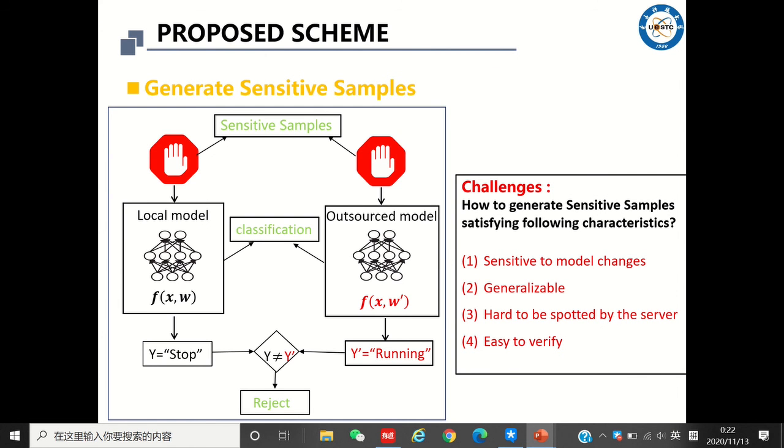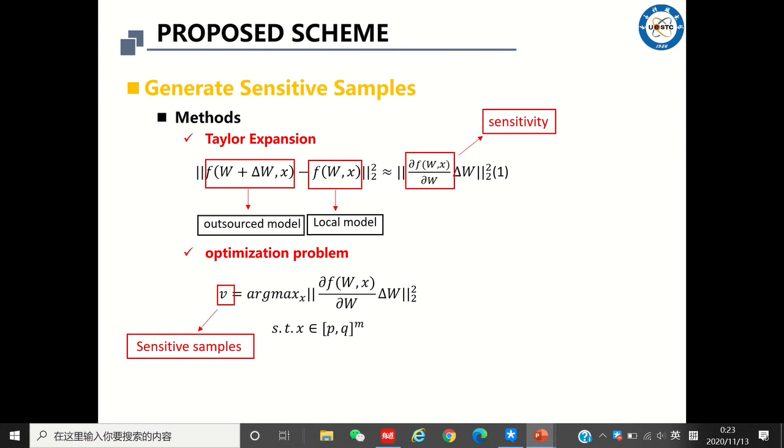Specifically, we first generate a set of sensitive samples which are very sensitive to model parameter changes. Then, as shown in the figure, we submit these sensitive samples to the cloud and obtain the corresponding outputs. By comparing the output under the outsourced model with the output of the original model, the user can verify whether the outsourced model is intact or modified.